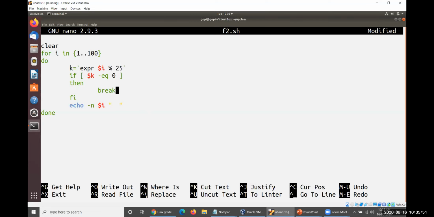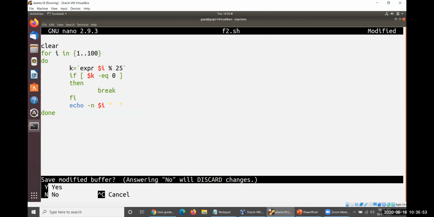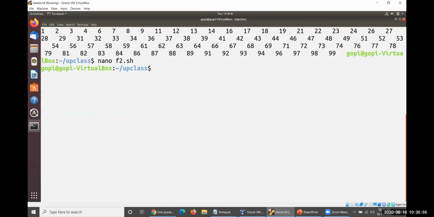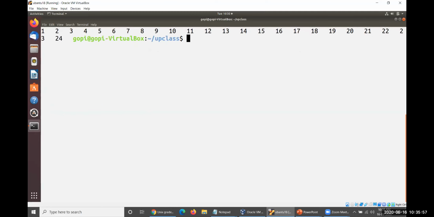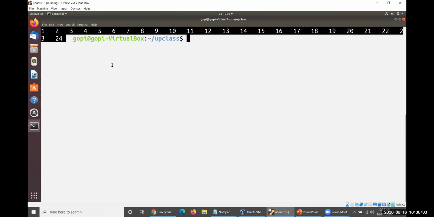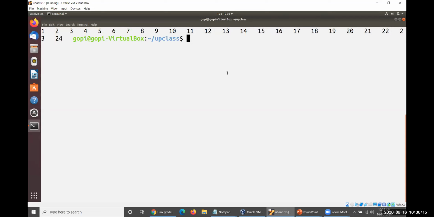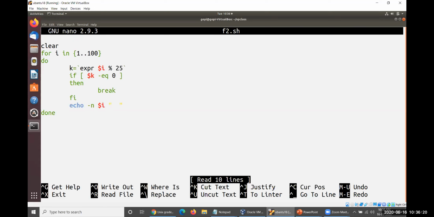It is no more to continue. Just I'm giving some example. That's all. So you could see 1, 2, 3, 4, 5, 6 up to 24 has been displayed. When 25 is encountered, obviously, it breaks that particular loop, and the loop is terminated immediately. In this way, break and continue are supposed to be evaluated.